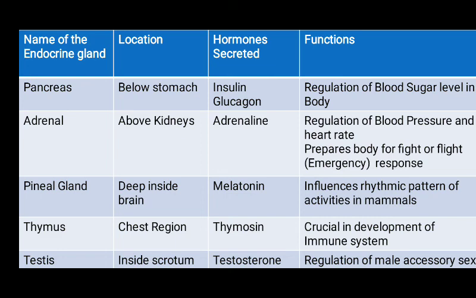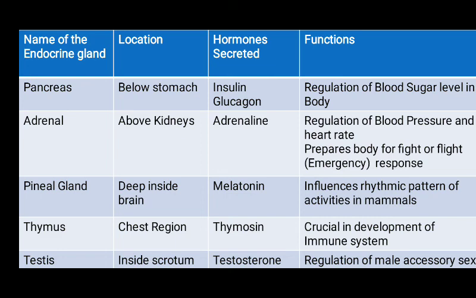ठीक है. और जो when, for example when a person is frightened, and this adrenal gland secretes adrenal hormone in large amounts at that time, which speeds up the heartbeat and breathing and raises blood pressure and allows more glucose to go into our blood and gives us a lot of energy to fight or to flight away from the frightening situation. ठीक है.